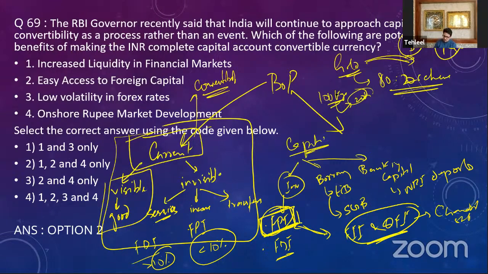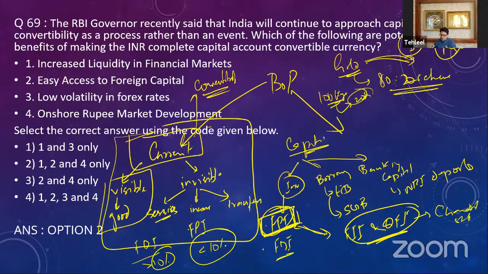This is the only exception in the current account, but in the capital account, India does not give capital account convertibility. Full capital account convertibility is not allowed in India. We have put restrictions on capital account convertibility, learning from the East Asian crisis of Thailand, Indonesia, Malaysia. We saw what happened in East Asia. We saw how these economies plunged into recession because they were allowing capital account convertibility. In the capital account, they allowed the FPI to come in, the FDI to come in. The FPI is considered a volatile investment, fine.